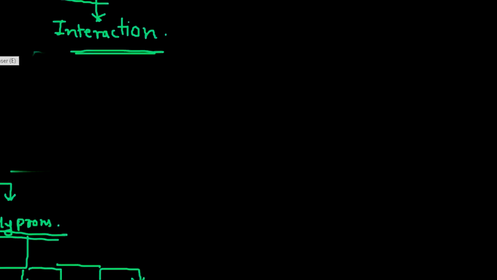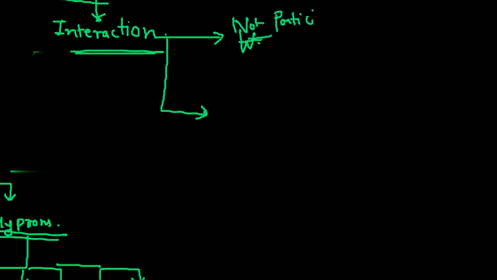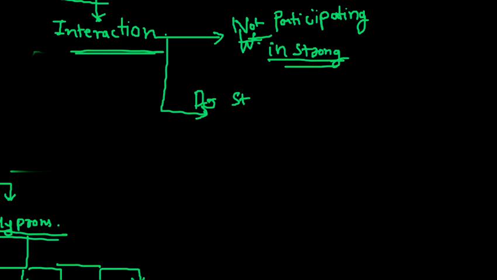Okay, and then let us move further on the classification, that is the interaction part. Based on the interaction, there are again two categories. First is those not participating in strong interaction, and second are those which do participate in strong interaction.